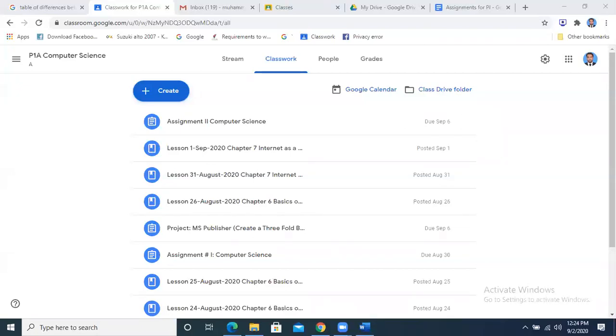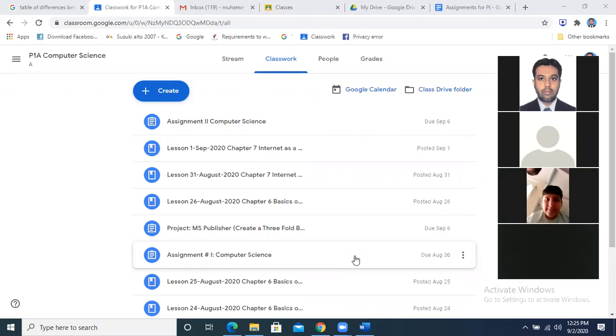So what I was saying, when you have written the work on your paper, you will take the picture using a cell phone. Take the picture with your mobile, okay? Now there can be two ways: you are submitting the pictures using a cell phone or using a laptop. If you are submitting from a laptop, then you will have to transfer those pictures to your laptop, okay? You will have to transfer those pictures to your laptop, then you will be able to submit.